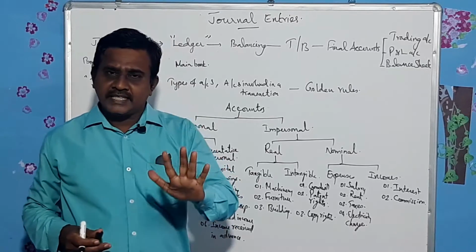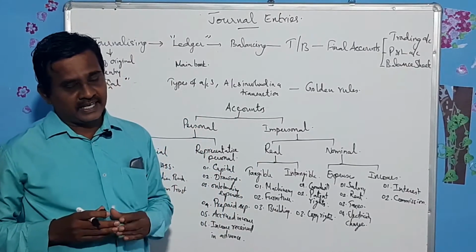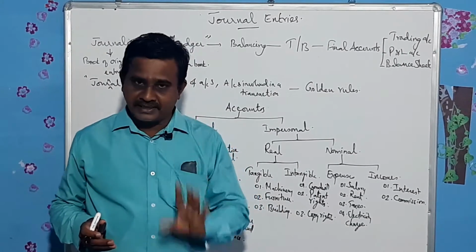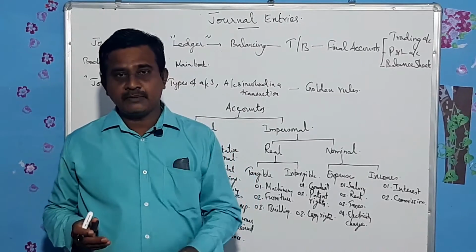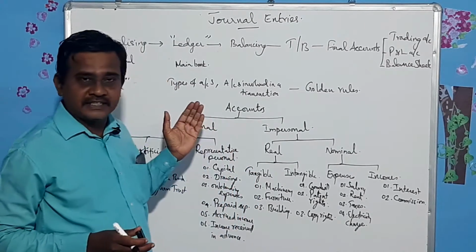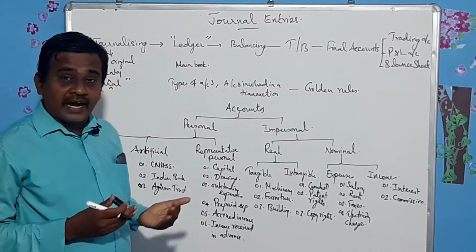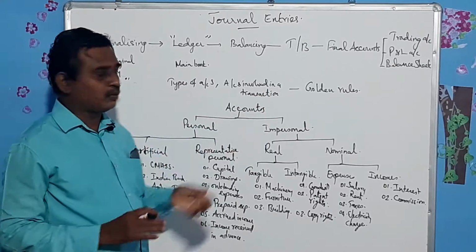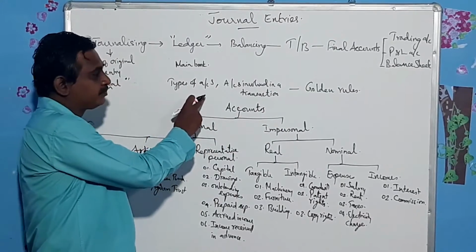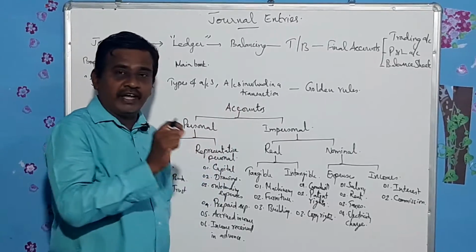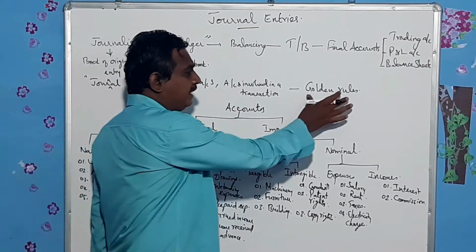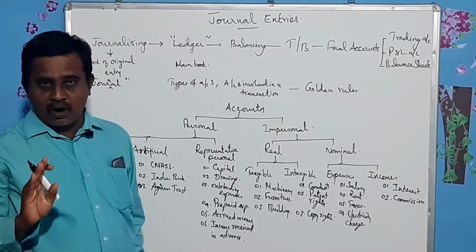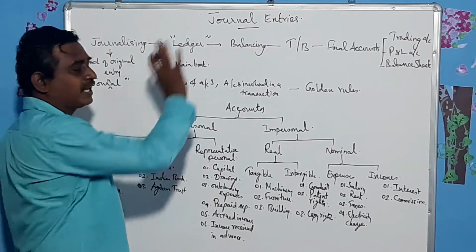Remember, all transactions will be recorded in the book called journal, and at the same time we cannot record as we like. There is a method, there is a procedure. In that procedure, we have to write all the transactions. Before understanding how to prepare journal entries, you must be aware of these three things. One is type of accounts, and accounts involved in a transaction, and golden rules. These three things must be known to you if you want to become a master in journal entries.